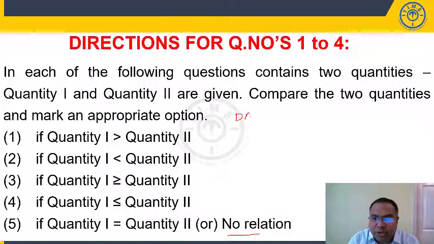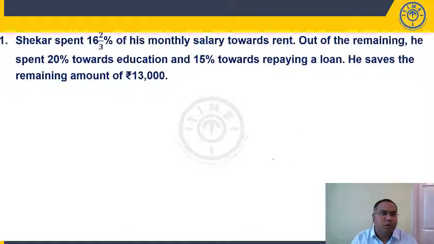Now, these questions can be classified as data comparison questions, or you can also call them quantitative comparison questions, right? So basically, two quantities will be given. You have to establish a relationship between these quantities. Let us take up question number 1.